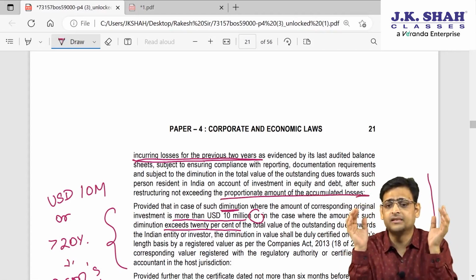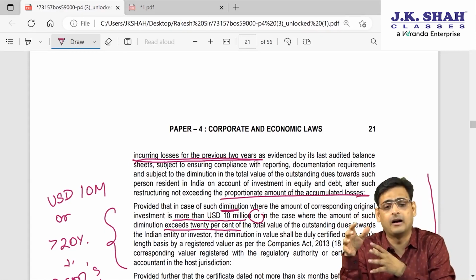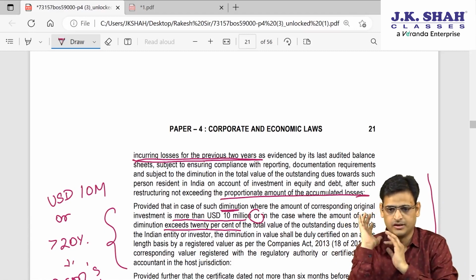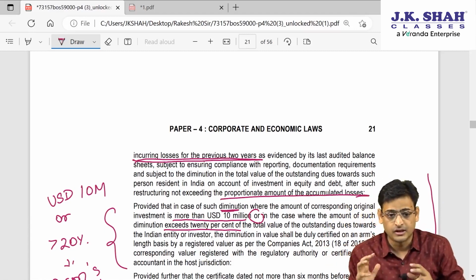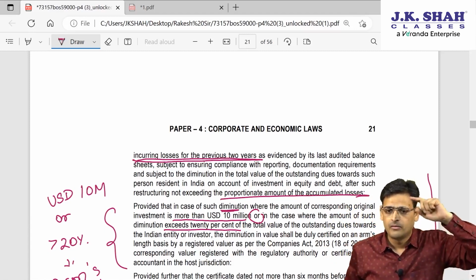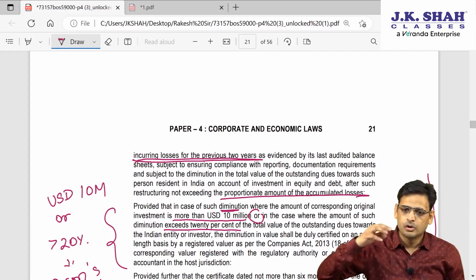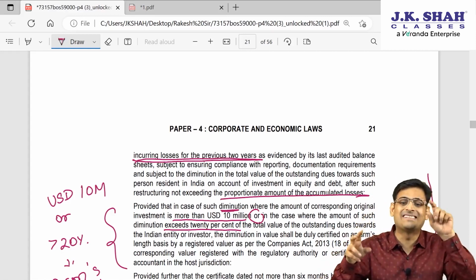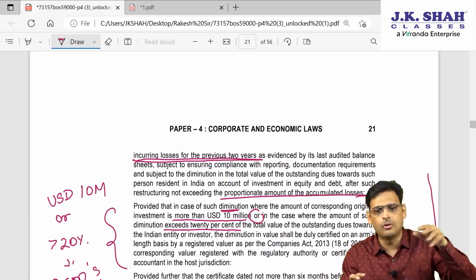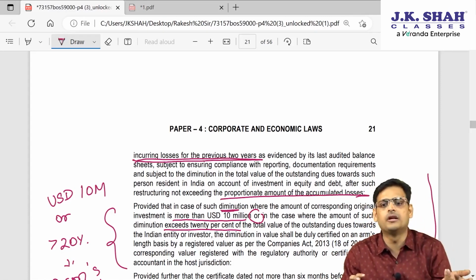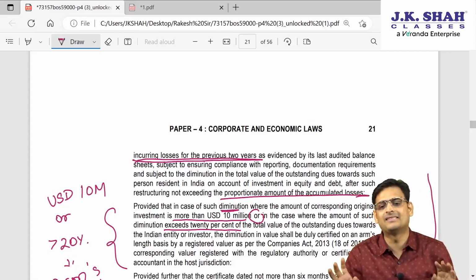Means what? Means Microsoft has incurred loss of, let's say, 7% in the last 2 years. So what will happen, you know? They can reduce only 7% of the claim amount of Reliance. So whatever amount Microsoft is supposed to give to Reliance, that amount will be less by 7%.